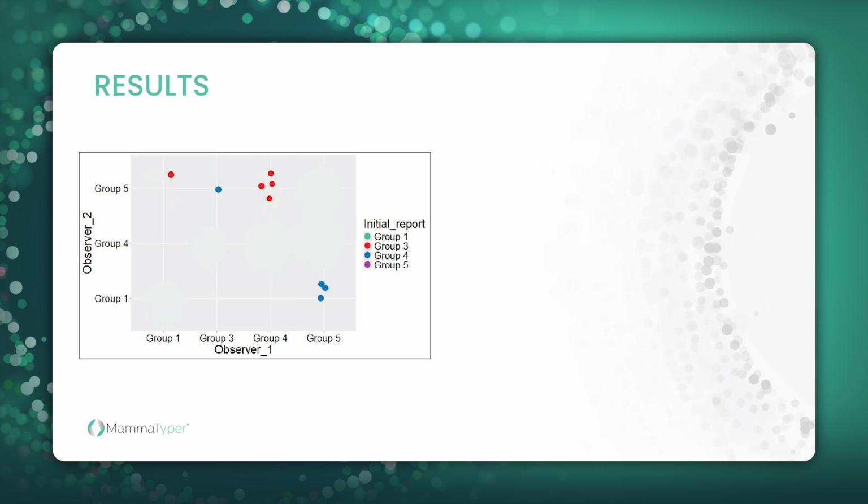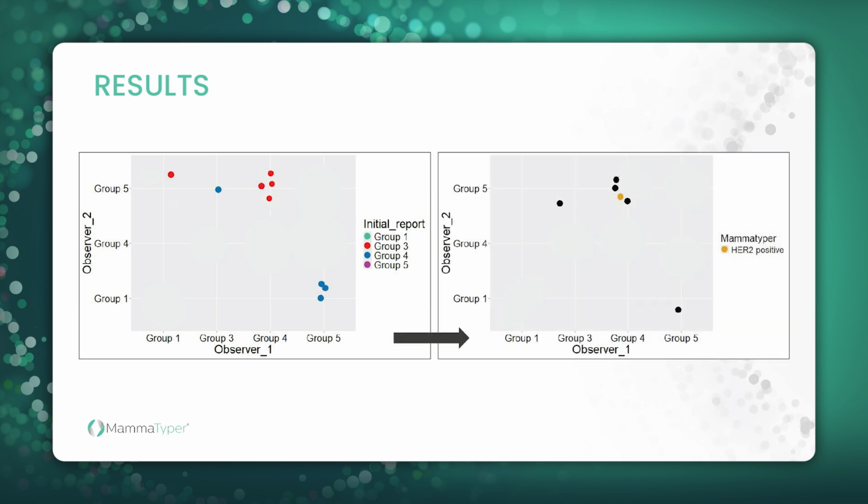But there are 9 cases left. And what should we do with these last cases? MammaTyper can help us in this situation. For cases with enough tissue, we did RNA extraction. And among the 6 cases concerned, only 1 should be considered as positive.